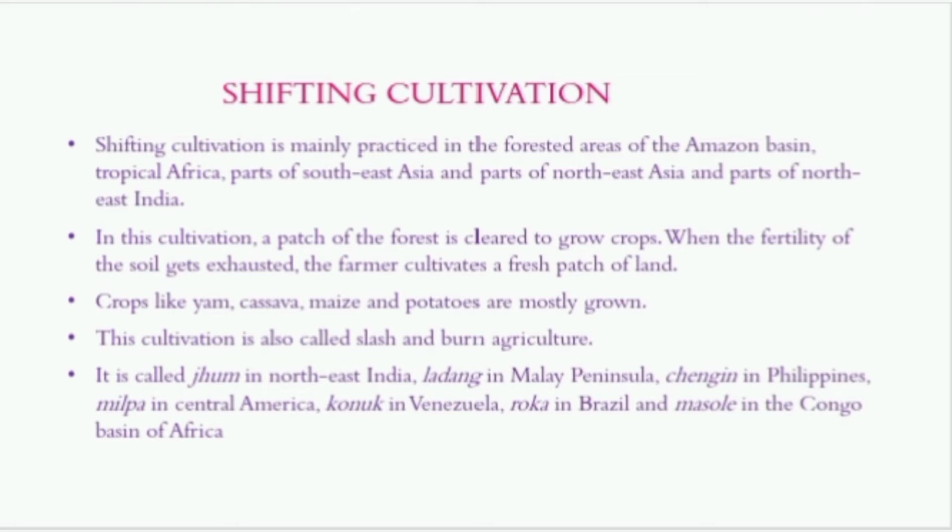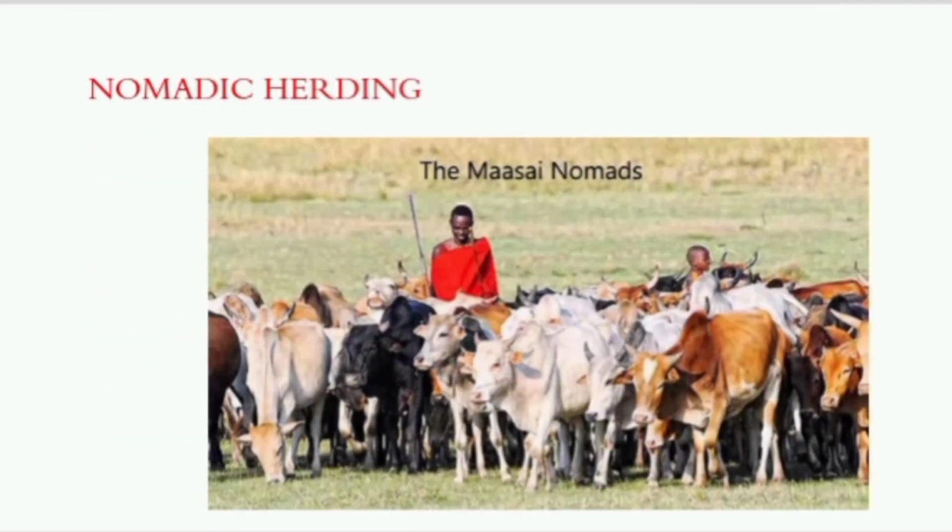It is also called Jhum in northeast India, Ladang in Malay Peninsula, Caingin in Philippines, Milpa in Central America, Conuco in Peninsula, Roca in Brazil, and Masole in Congo Basin of Africa.